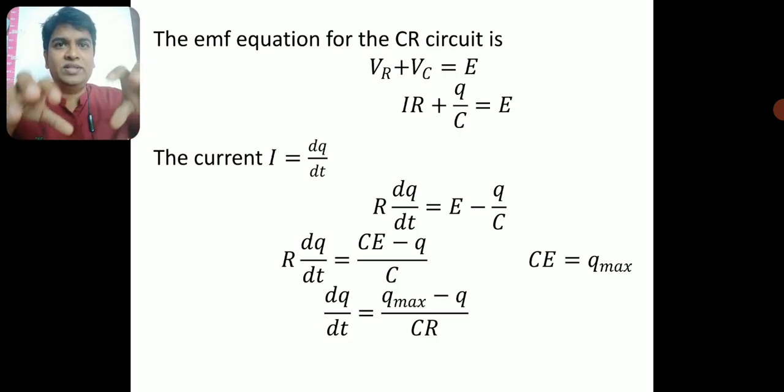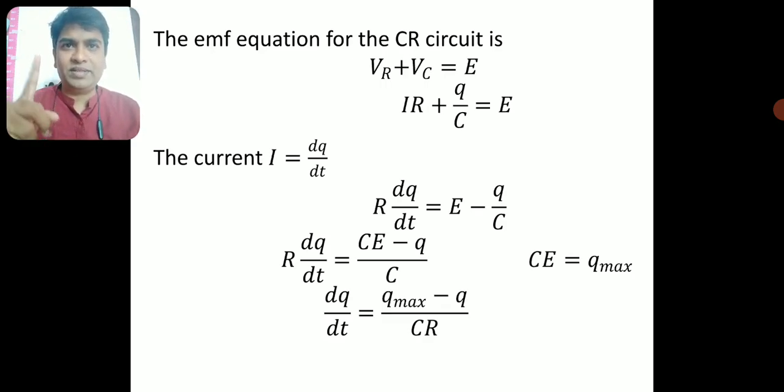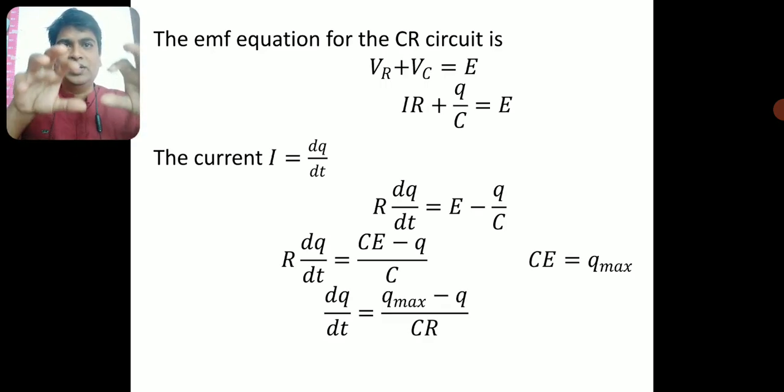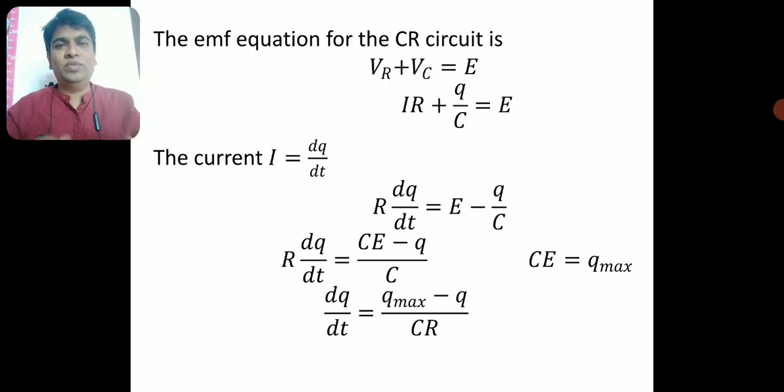So we need to consider the potential across both the elements, the capacitor and the resistor. The sum of these two potentials will be equal to the EMF of the battery which I am supplying.